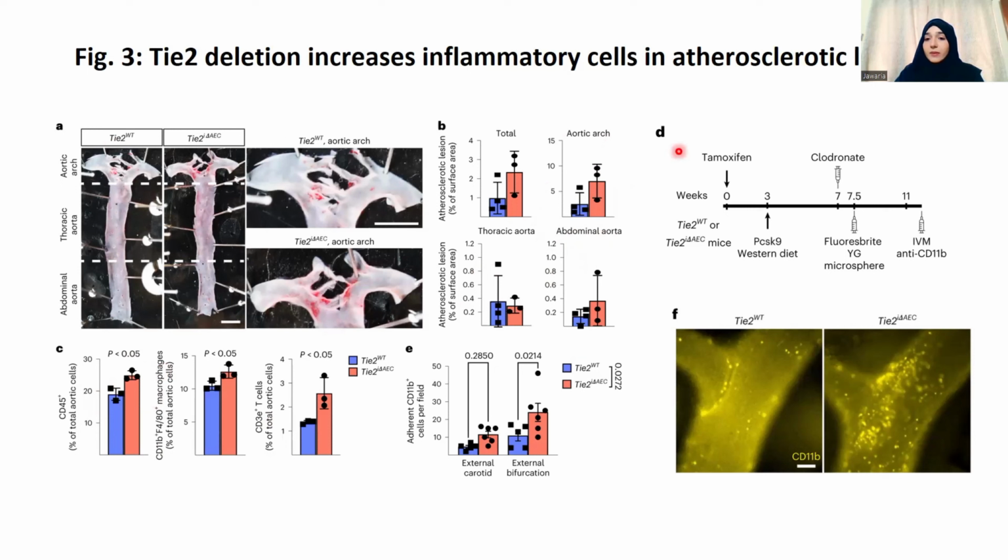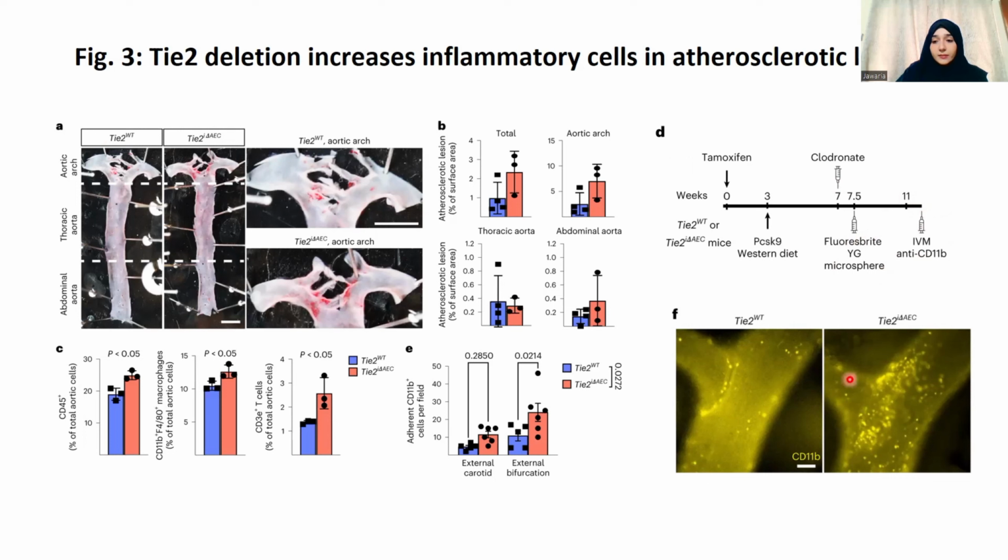And this is the experimental setup where they did the PCSK9 treatment and the Western diet, and at the 3rd week they intravenously injected clodronate to deplete the macrophages. This is used to visualize the recruitment of the circulating monocytes in real time in an intravital microscopy. And then they gave anti-CD11B at the 13th or 14th week to visualize the adherence of myeloid cells to the arterial wall.